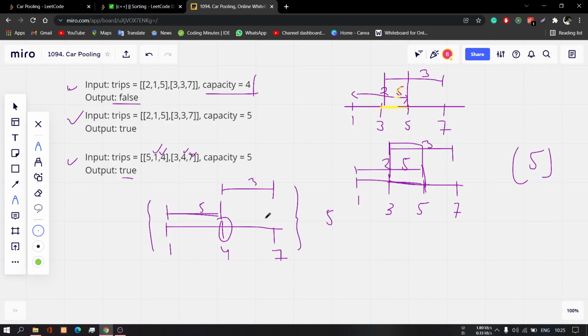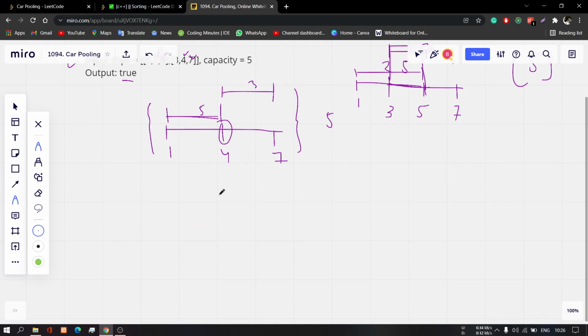So I will take a vector of pair of int type, int comma int.